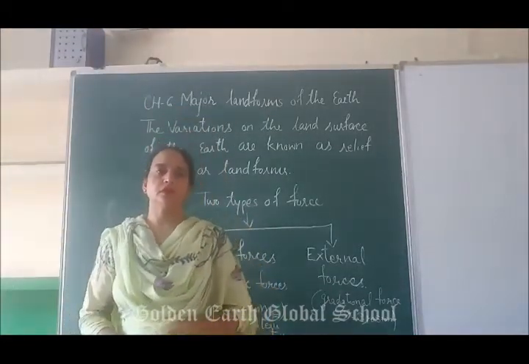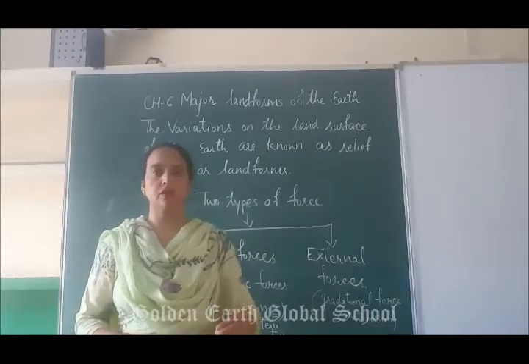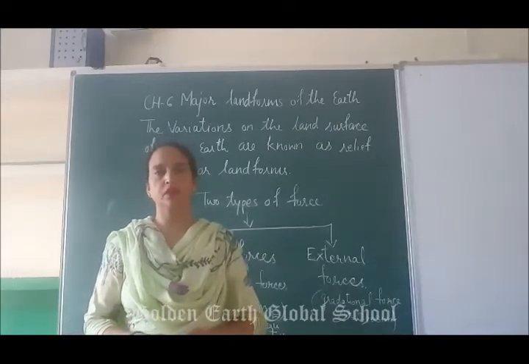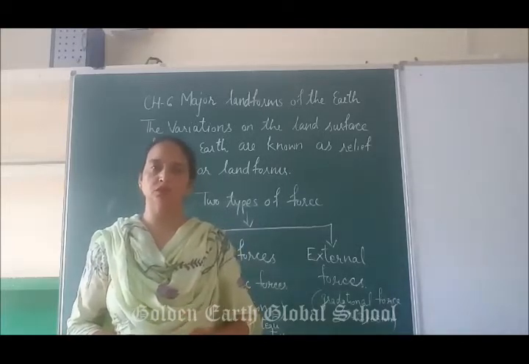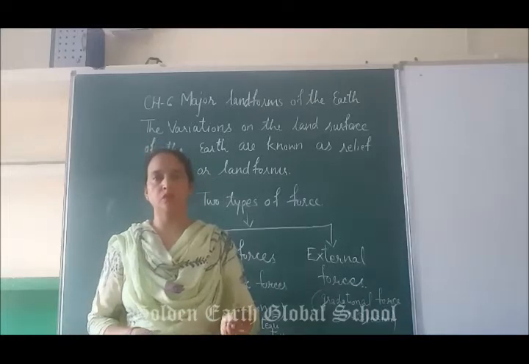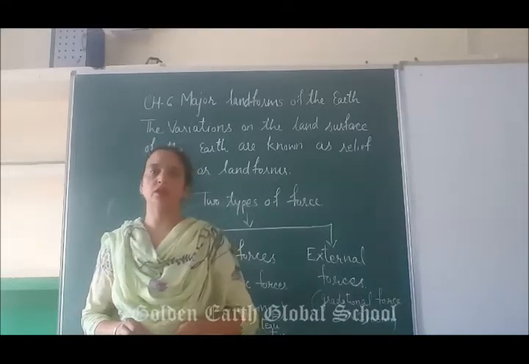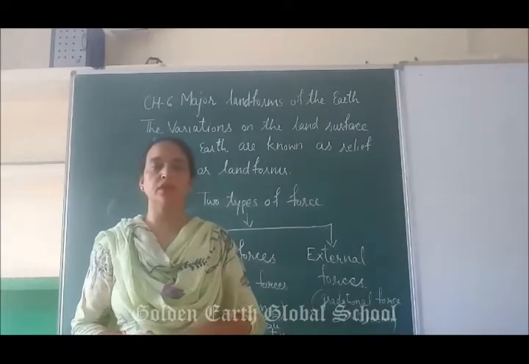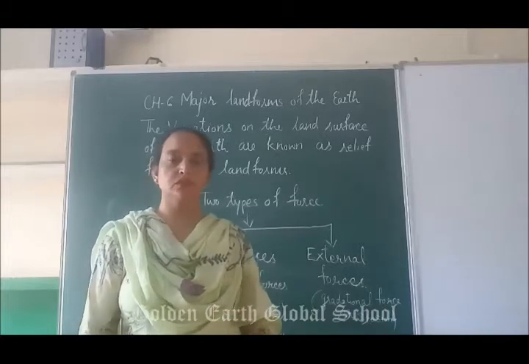If we take a picture of the earth's land surface from space, it looks like a smooth area, but actually it is not smooth. It has different kinds of land features. So that we will discuss today.